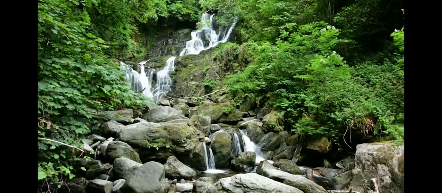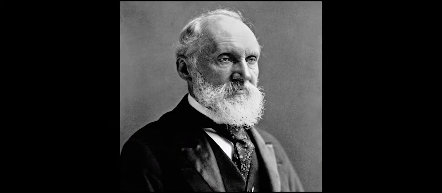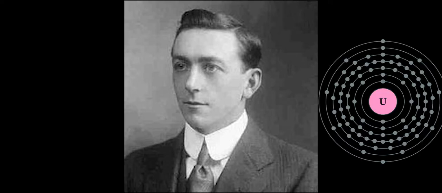Another scientist at the time, Lord Kelvin, theorized that over time the Earth was slowly cooling down. Lastly, Arthur Holmes calculated the Earth's age based on the time it takes for uranium atoms to decay into lead atoms, and this is called radiometric dating.